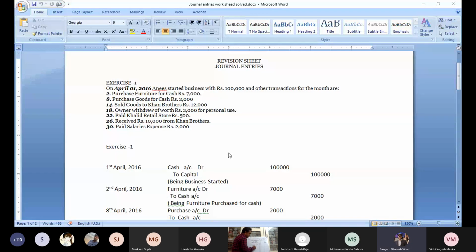What he took? Cash. So cash comes under which account? Real account. According to the rules of the real account, debit what comes in, credit what goes out. Cash is going from the business to the owner. So cash account. What is the amount? 2,000.